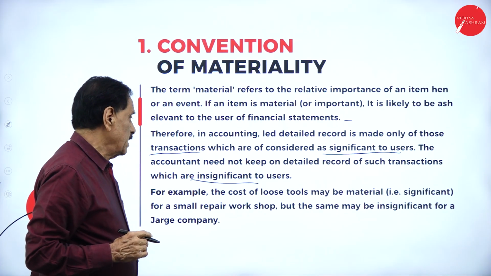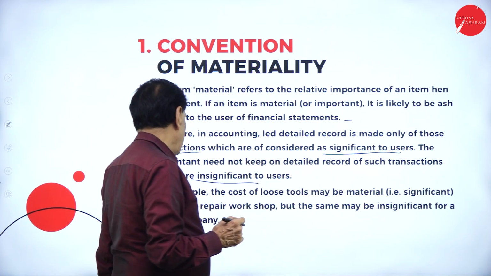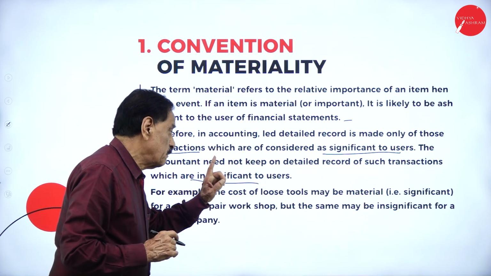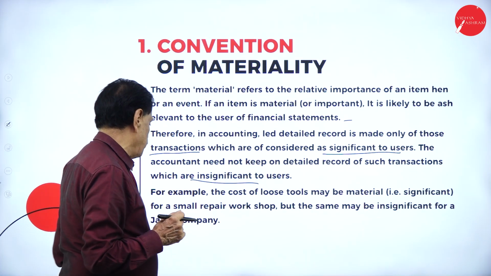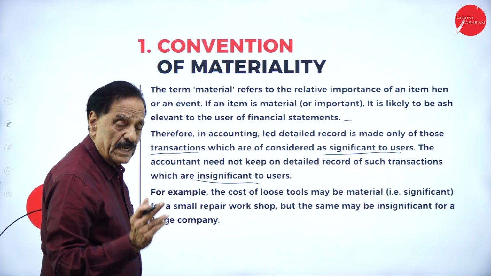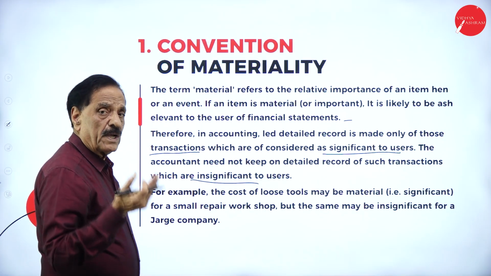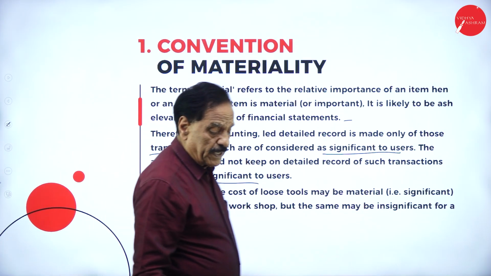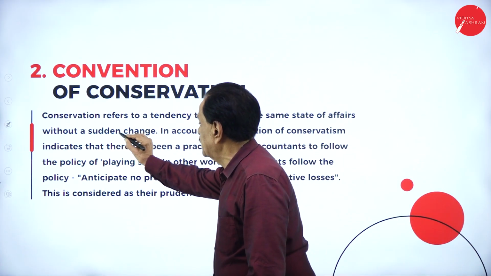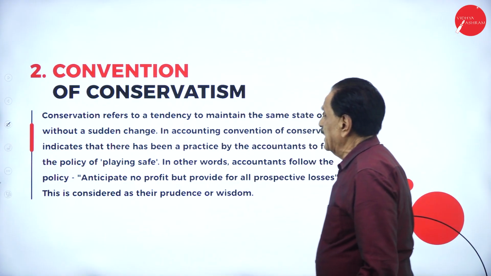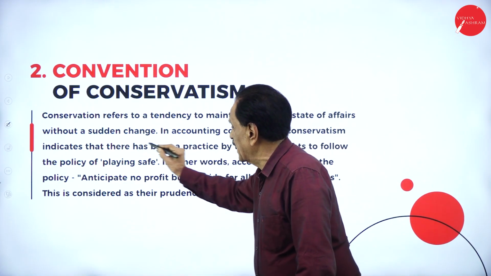For example, the cost of loose tools may be material, significant, for a small repair workshop, but the same may be insignificant for a large company. We say that for a small company it will be taken as significant, for a large company it is called insignificant. Convention of conservatism. Conservatism refers to a tendency to maintain the same state of affairs without a sudden change.